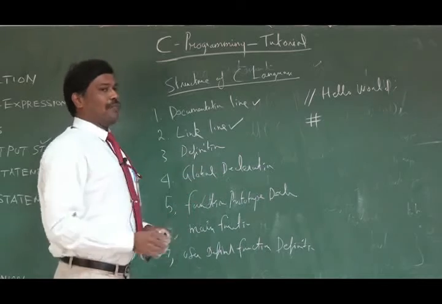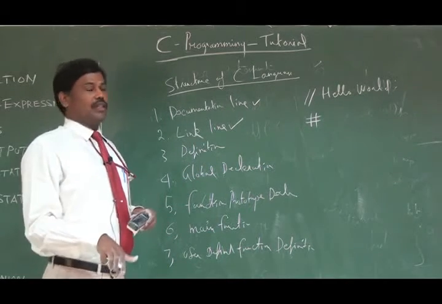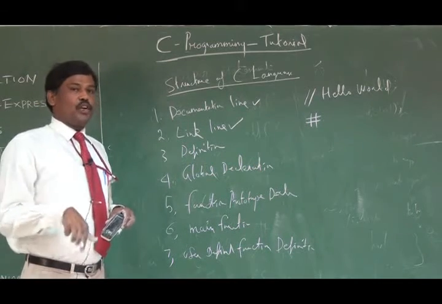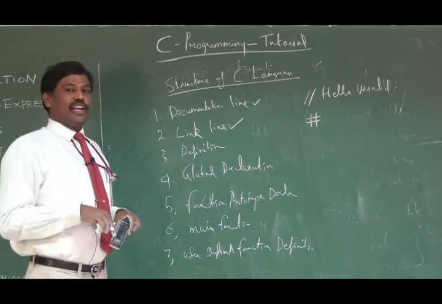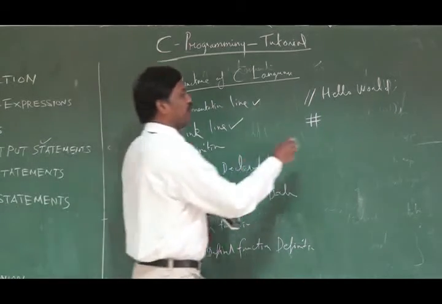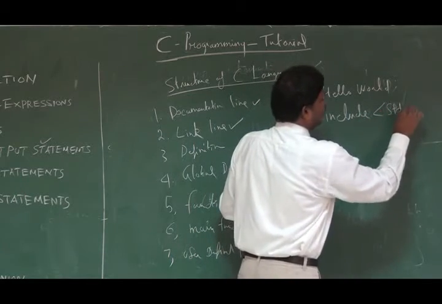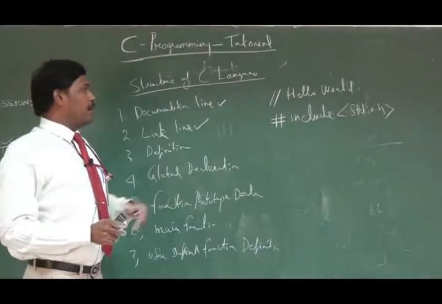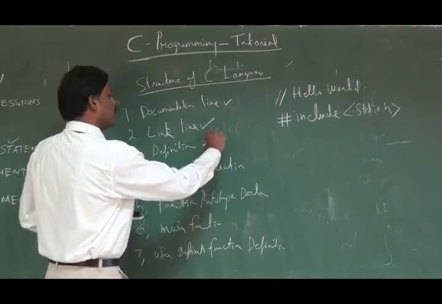So in this program, I am going to use a function called printf. printf is a built-in library function, so the compiler may not recognize what this printf is. In order to make the compiler recognize printf, I have to tell it the appropriate header file where this printf function resides. This printf is residing inside the header file, so I have to include stdio.h, standard input output. Inside this header file only this particular printf function resides. So this is mandatory.